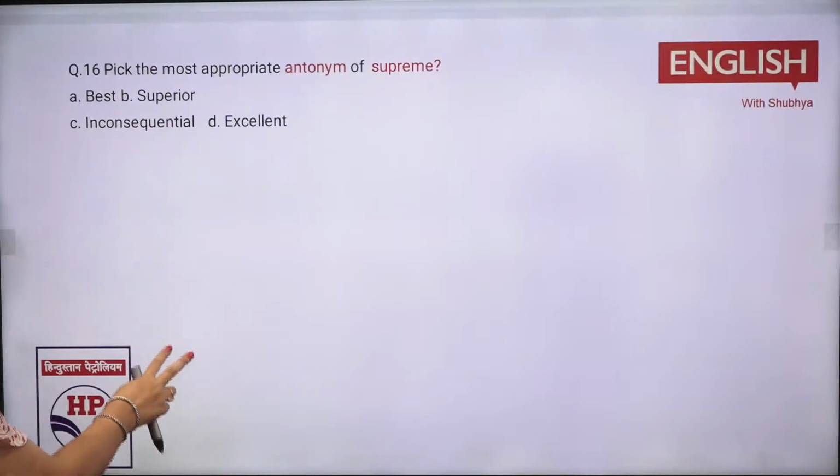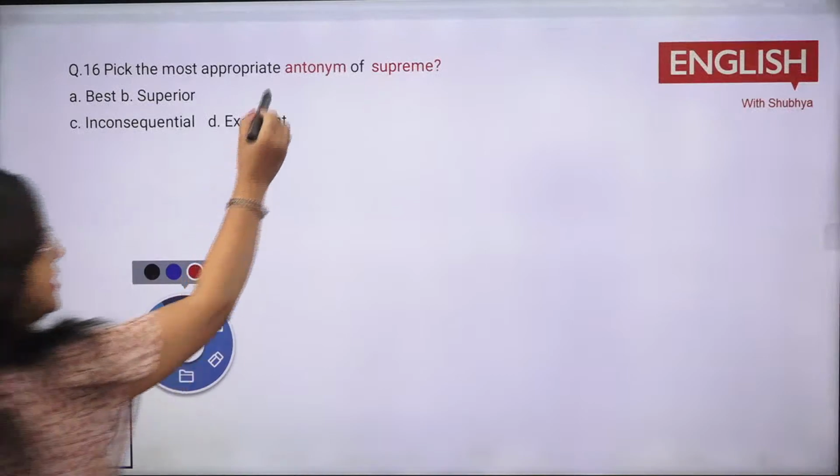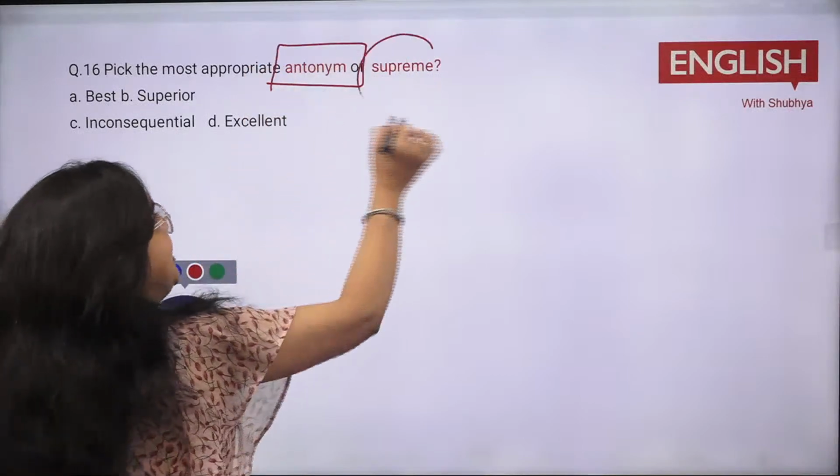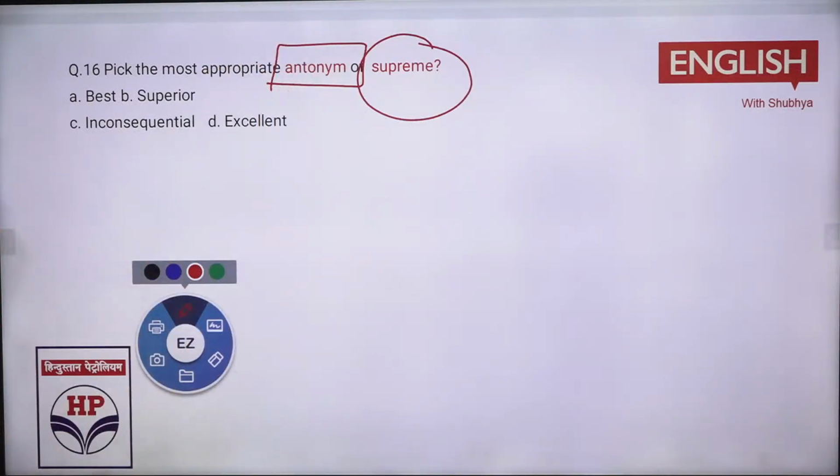Now tell me what is an antonym. Ulta, ठीक है? Antonym of supreme. Same way, if you're not aware, चारों ऑप्शंस देखो, तीन ऑप्शंस एक तरह के होंगे, एक ऑप्शन सेपरेट होगा, उसको टिक कर दो. In case you don't get an idea and all that. Tell me what would be the right one. Supreme का opposite क्या होगा? Best, superior, inconsequential and excellent. What would be the right option?